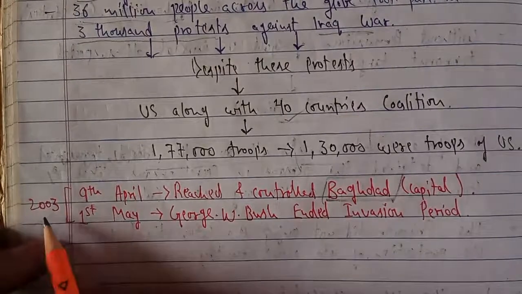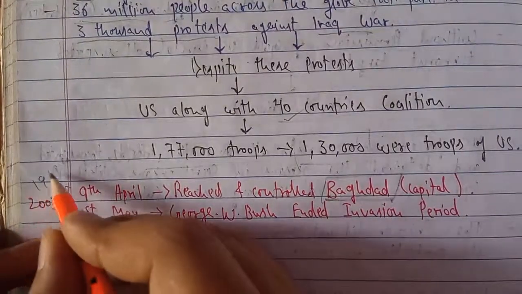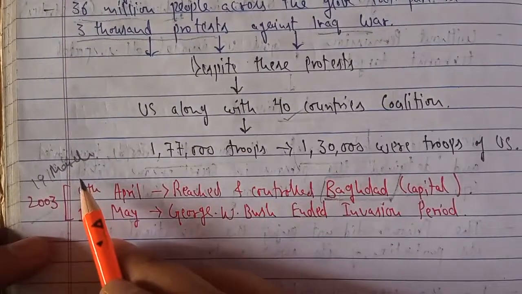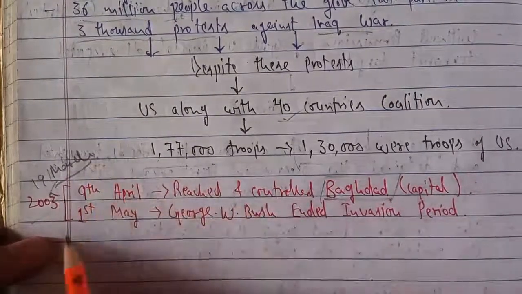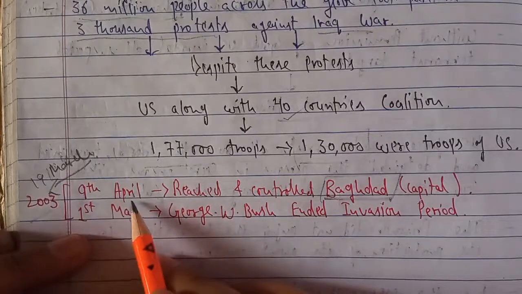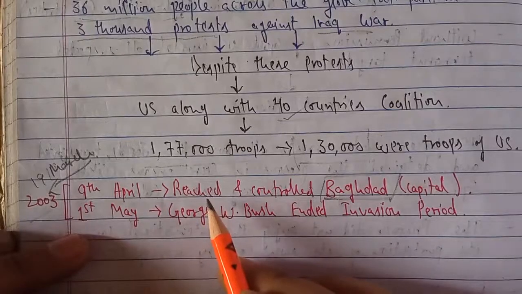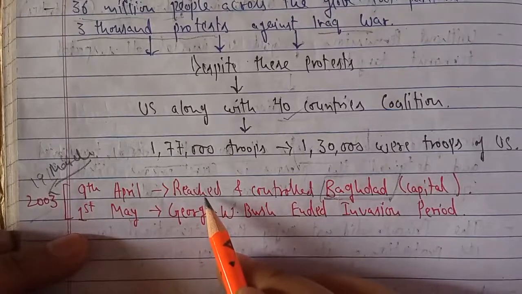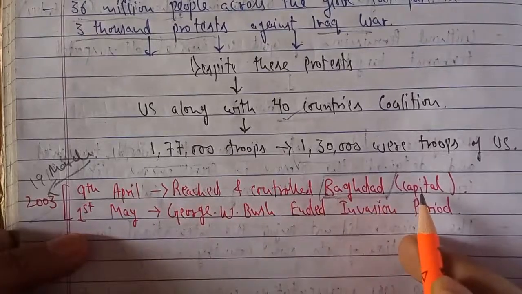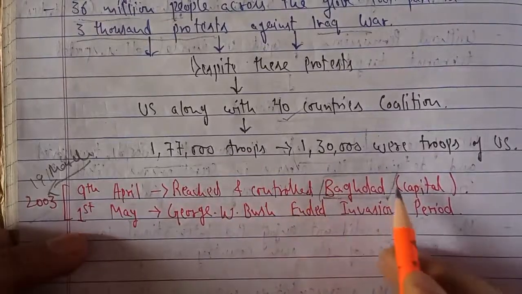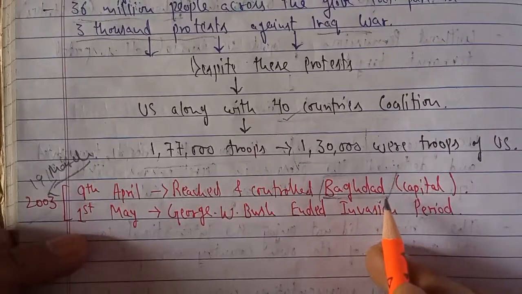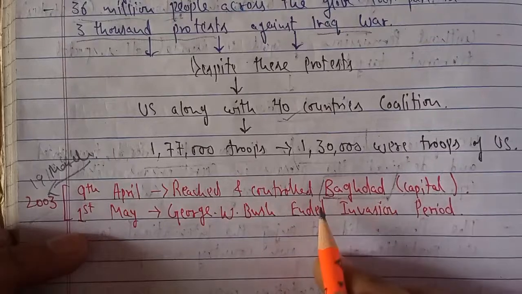So finally in 2003, this operation started on 19th March, and by 9th April, the US Army and the coalition of the US along with 40 countries, all these troops, reached and controlled Baghdad, which was the capital of Iraq. So easily they captured and controlled the capital of Iraq. Saddam Hussein, as we know, was the president of Iraq.